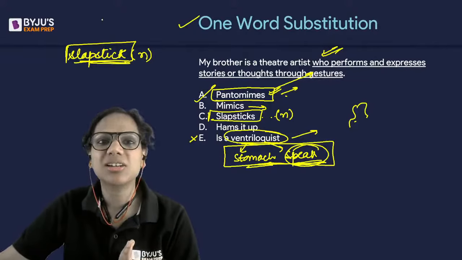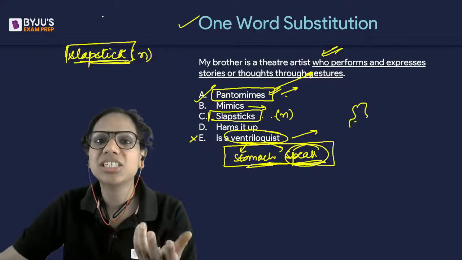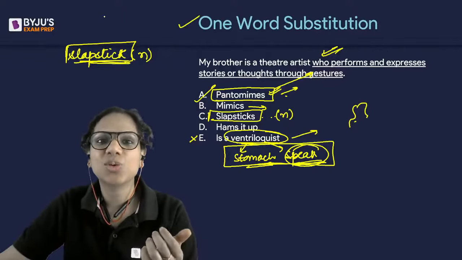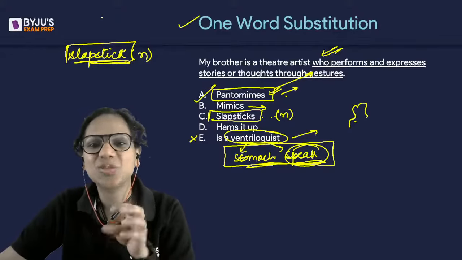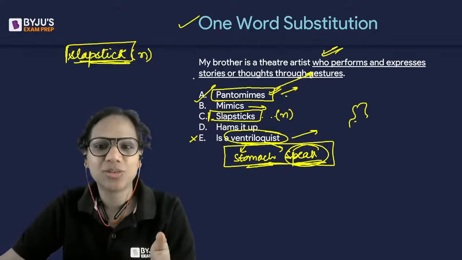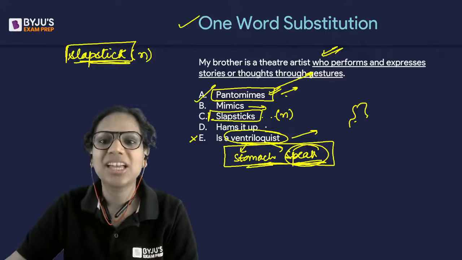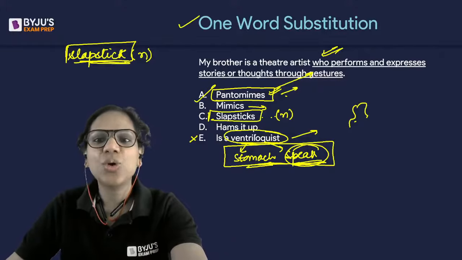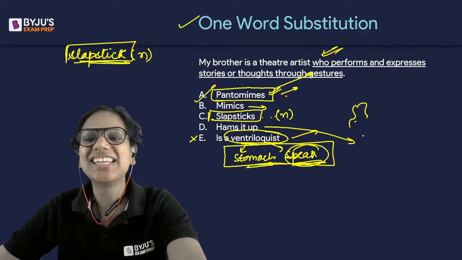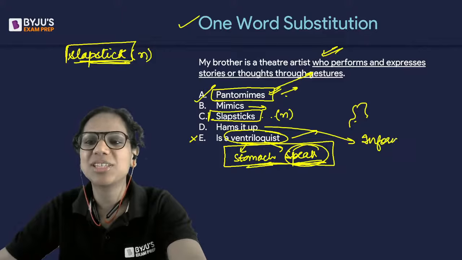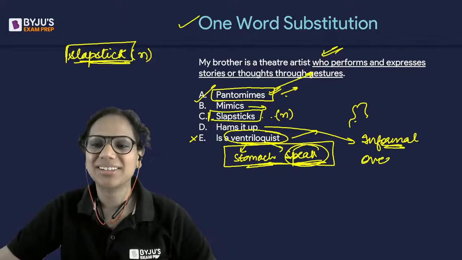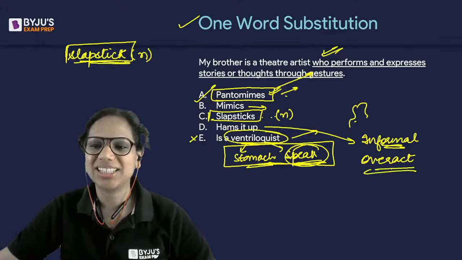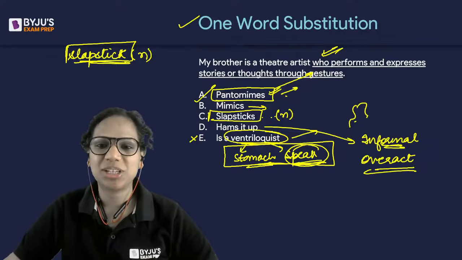So, for instance, in case you've seen movies starring Johnny Lever, right? So that's his brand of comedy. He would do silly things, he would make himself look silly, and then people would laugh. So that is slapstick comedy, right? To ham it up. This is an informal expression. When you ham it up, you simply overact. So that's the meaning of hamming it up.